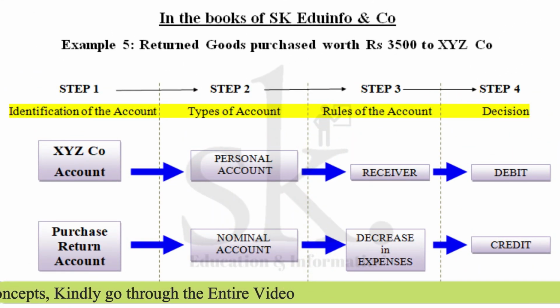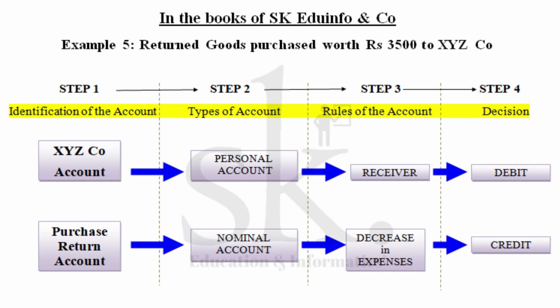Now we are going to discuss with reference to returns. Now example 5 states, return goods purchased worth rupees 35,000 to XYZ company. Now, if you remember, previously we have purchased goods from XYZ company. Now why are we returning them back? There might be two major reasons. One, the goods are not according to the specification, or number two, it can be the wrong products which have been sent by the company, or the products are defective, and that is the reason why we prefer to return those products. Now since we are returning goods which we have purchased before worth rupees 35,000 to XYZ company,